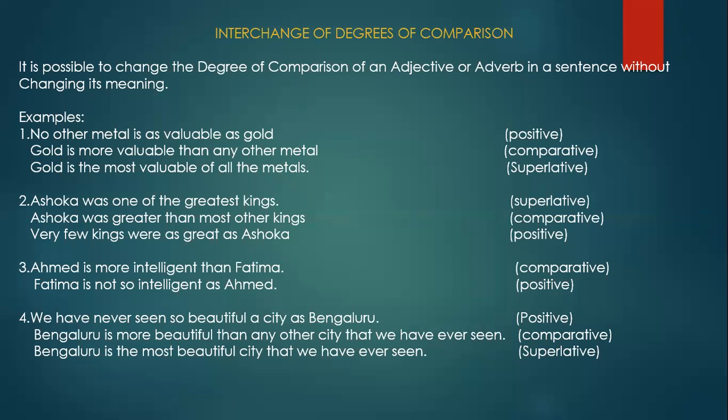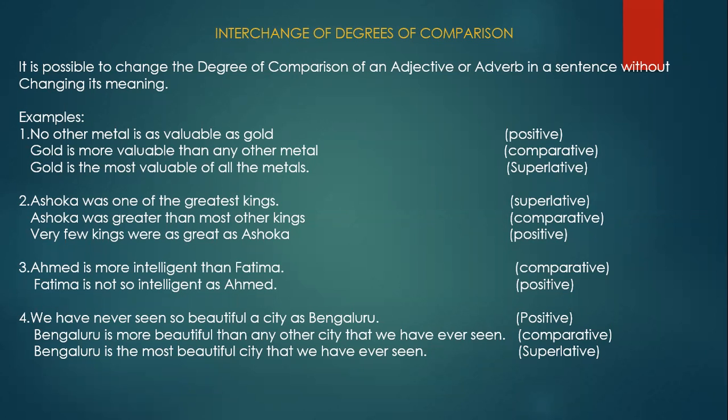Okay, now eight. I'm as strong as he is. As strong as, that means there also the positive form of the adjective is used.